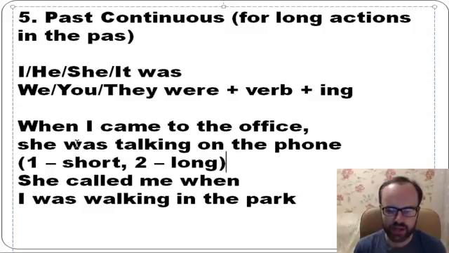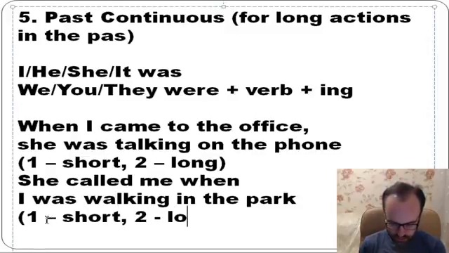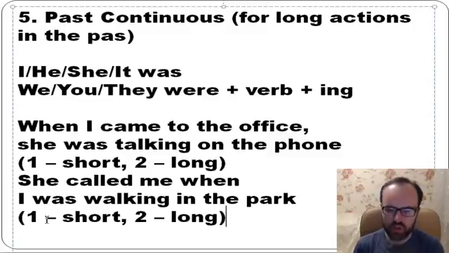Yeah, it's a short action. And you see the second example. She called me when I was walking in the park. So the first action is short, and the second one is long. So you see, I was walking in the park. It's a long action. And she called me, so it's a short action.